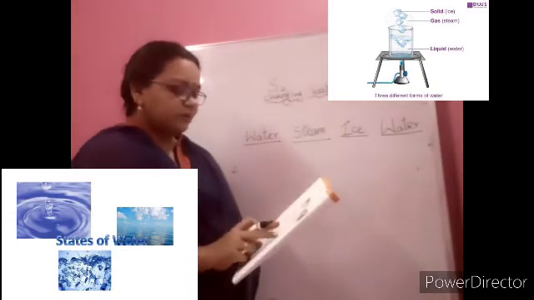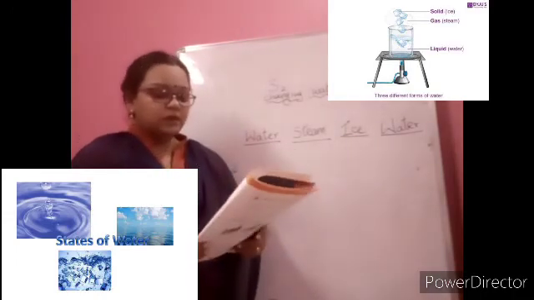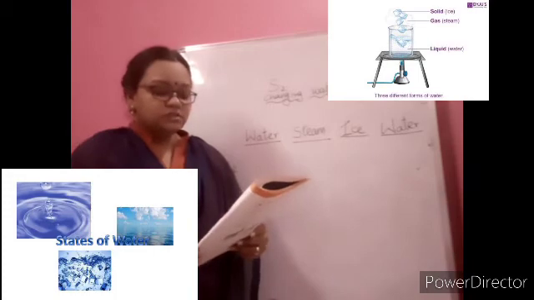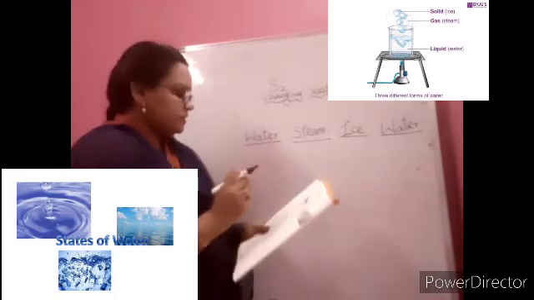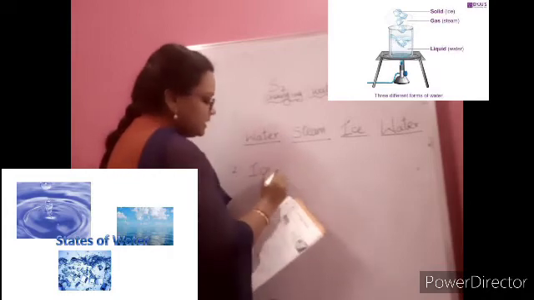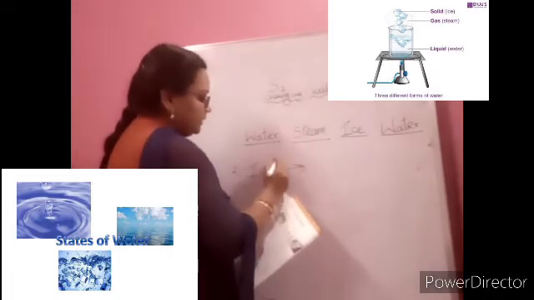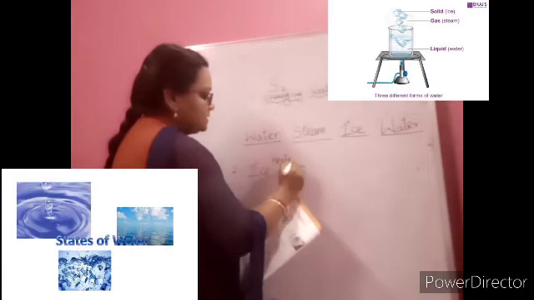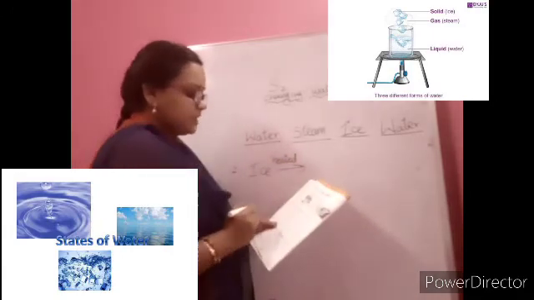Second one, see, like the bubbles are given. There we have to mention how the water is going to change. What are the forms? So first is what, children? They have already given ice, right? They are heating. Heated, it's already given. So what happens when ice is getting heated?